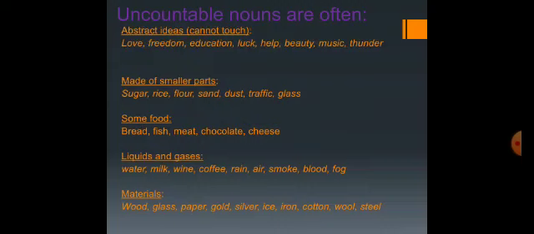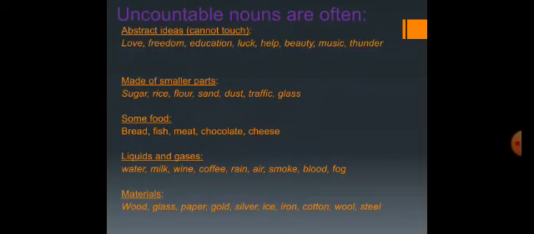Suppose I bought a kilogram of sugar. Now we should count them in smaller parts. Like I cannot say I want 1 sugar or 2 sugar. Rather I can say that I want 1 spoon of sugar. So these are the smaller parts. Some foods like bread, fish, meat, chocolate and cheese. We can say I want a piece of cheese.